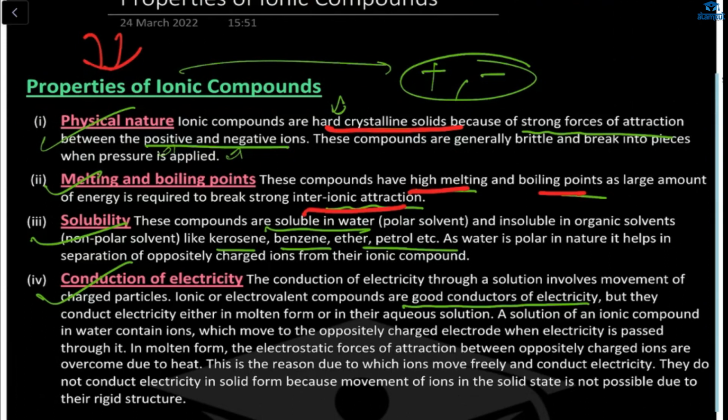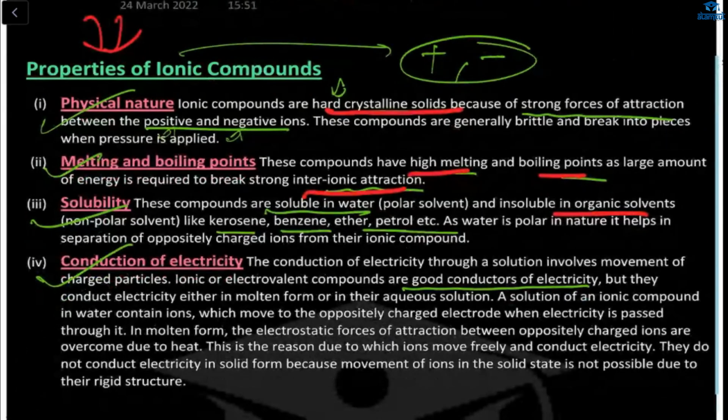Solubility. These compounds are soluble in water, just like if we take the example of salt, soluble in water, but insoluble in organic solvents like kerosene. Kerosene is not soluble. Benzene, ether, petrol, all are non-soluble. Now this is conduction. These are good conductors of electricity. Your ionic compound is a good conductor of electricity.